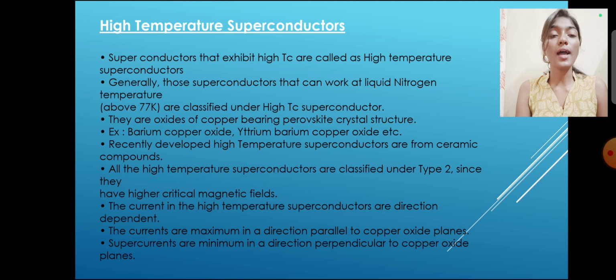The current in the high temperature superconductors is direction dependent. The currents are maximum in a direction parallel to the copper oxide planes. Supercurrents are minimum in the direction perpendicular to the copper oxide planes.